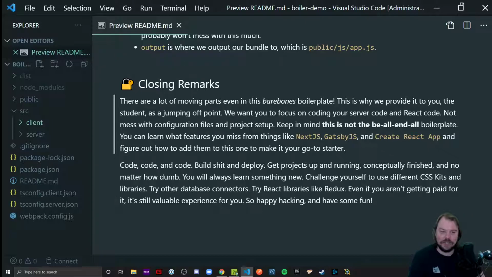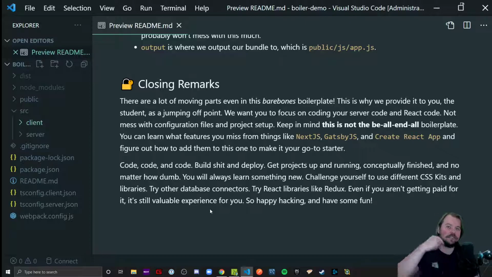But yeah, you can go into Create React App, Next, and Gatsby and look at their Webpack configurations to see how they run their bundled code and what features they add and how they did them, and figure out how their process works so you can try and add some of those features to our boilerplate. But the big thing is just code, build things, get them out in the real world, and just build project after project after project after project, no matter how simple, no matter how dumb. And every single time you do, try and take it a step further.